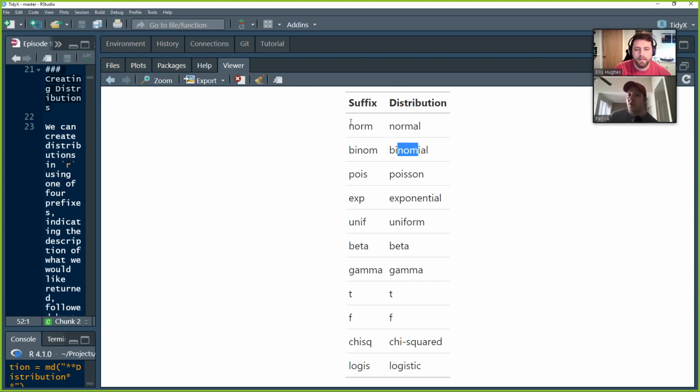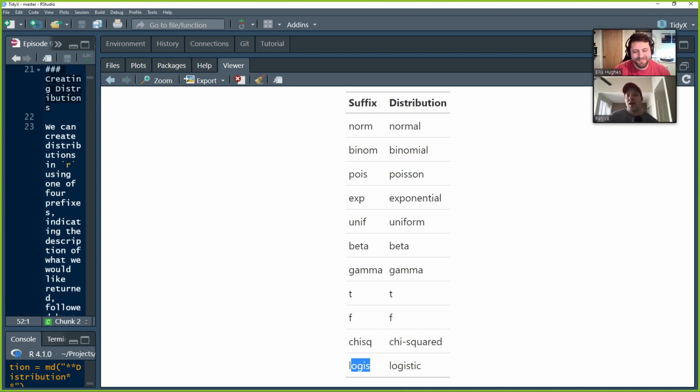Norm is going to give us a normal distribution, binom a binomial, pois a Poisson, exp exponential, unif uniform, beta beta, et cetera, all the way down: t distributions, F distributions, chi-squared distributions, log normal distributions, all of those types of things.